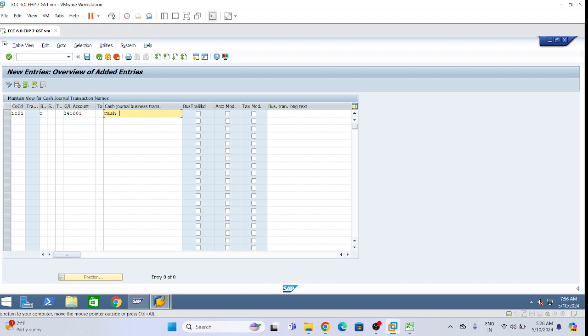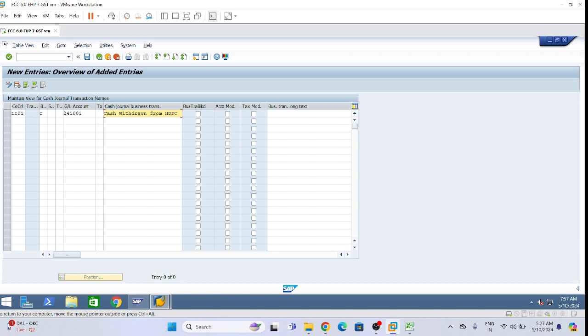Cash withdrawn from HDFC. This one is bank outgoing, HDFC outgoing account.